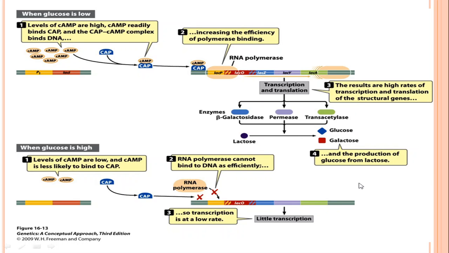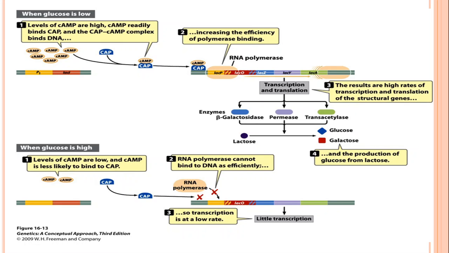But as glucose is utilized in the medium, there is a low amount of glucose, and in these circumstances the cell will switch over to the use of lactose. What happens when the glucose level is low? The level of cyclic AMP is high.